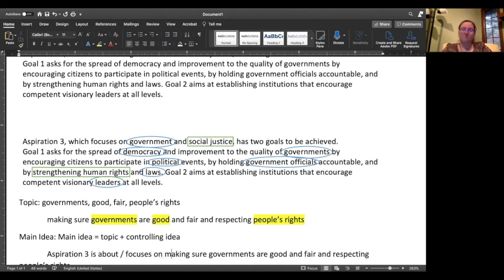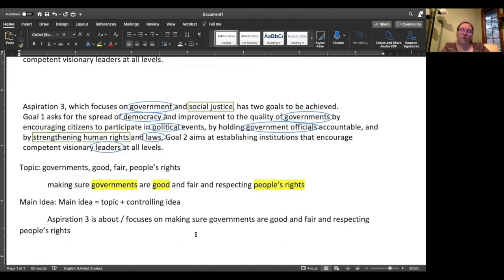on making sure. So here we have aspiration 3, our subject, is about, or aspiration 3 focuses on, these are our verb options, on making sure governments are good and fair and respecting people's rights. Now the last and most important thing that we need to do to make this a complete sentence, make sure that you add your period.